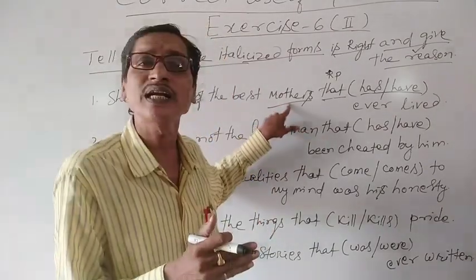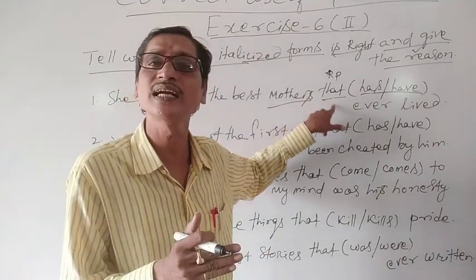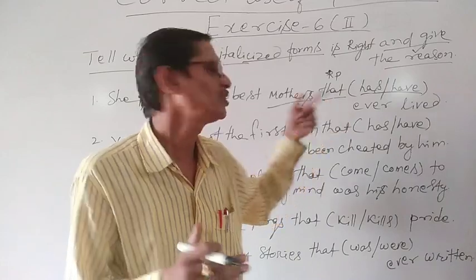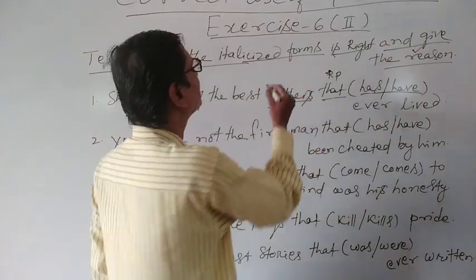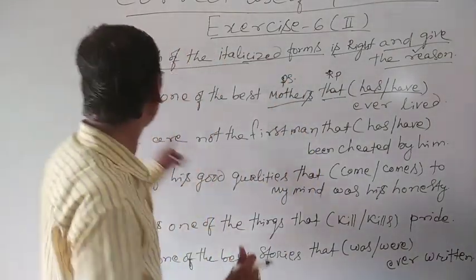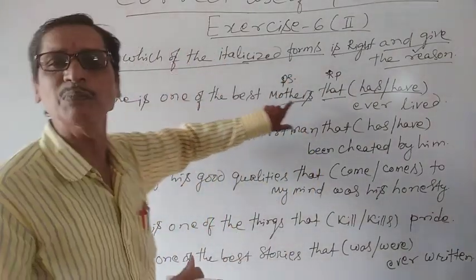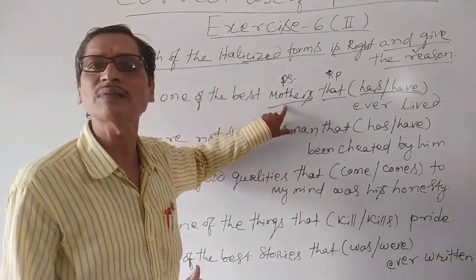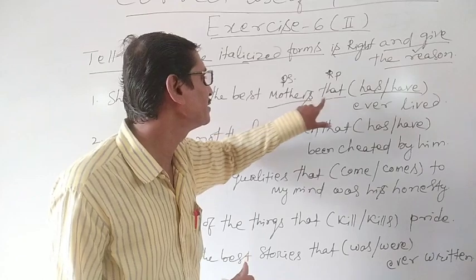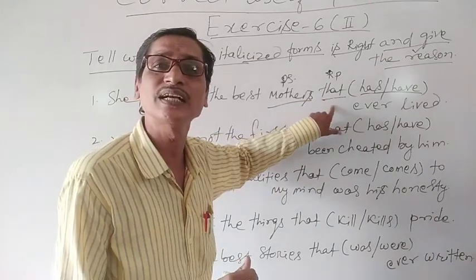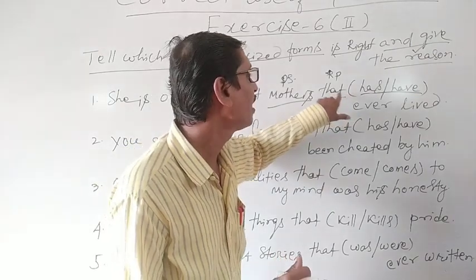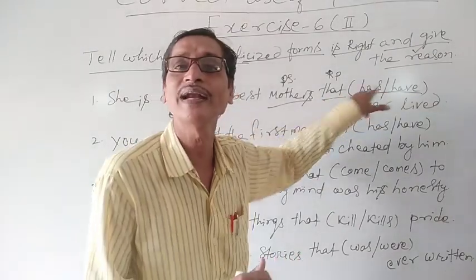In accordance with the person and number of the antecedent of this relative pronoun, the verb will agree. So here mothers is a plural subject, and this is the antecedent of this relative pronoun, and the subject of this verb, we have has and have.